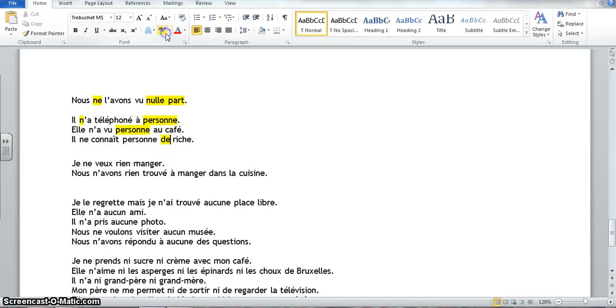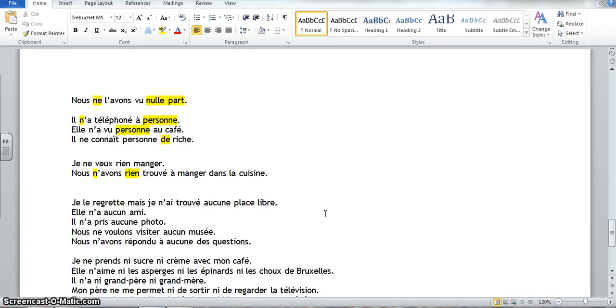You also saw that with rien. It works the same way. Je ne veux rien manger. The ne rien works just like ne pas, in that it goes around the conjugated verb. So notice how we say he wants to eat nothing. We actually say je ne veux rien manger. I want nothing to eat. It works the same way. In the passé composé, where does the ne rien go? It does go around the helping verb. So that rule is true here. Nous n'avons rien trouvé à manger. We found nothing.